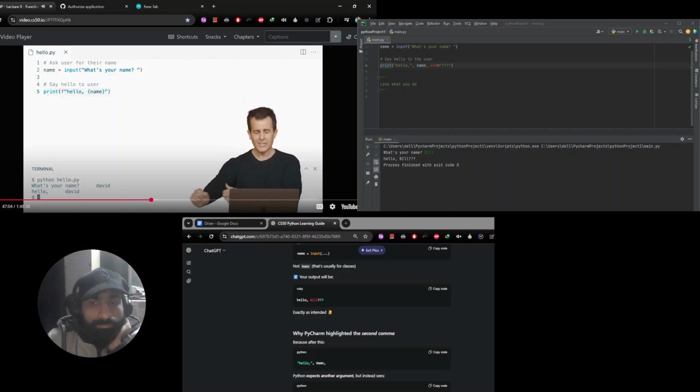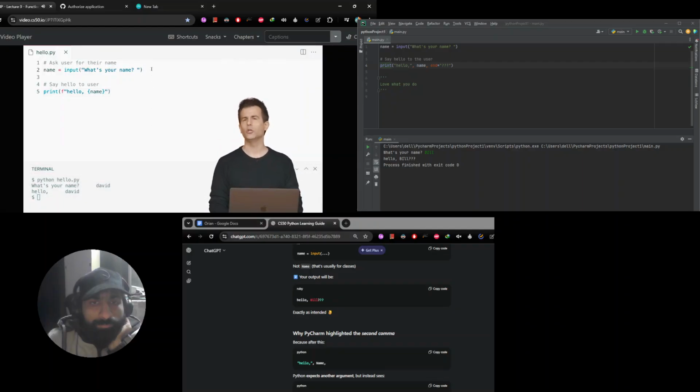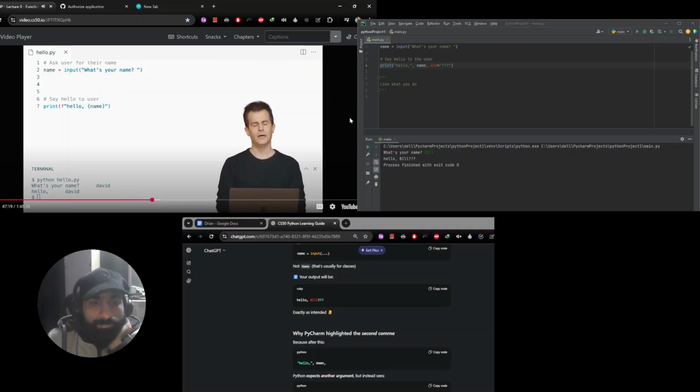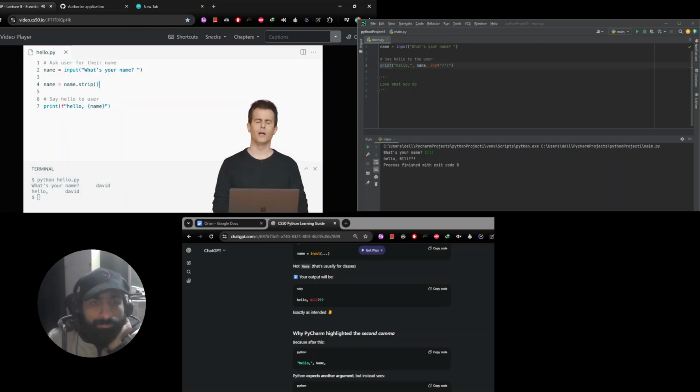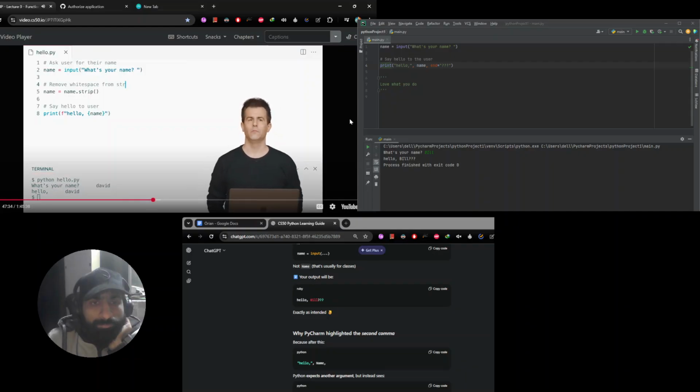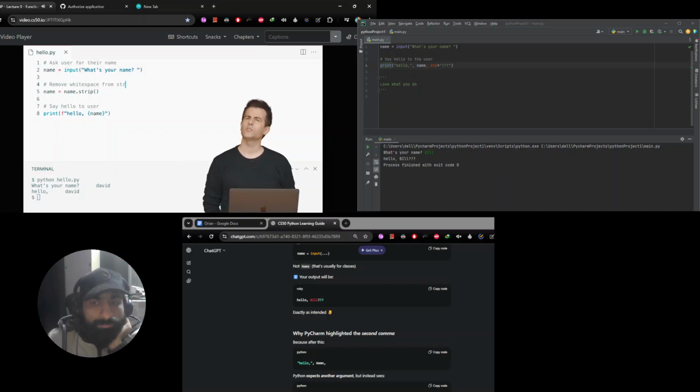But we can clean this up. It turns out that built into strings, which again is this data type, so to speak, this type of data in Python, is the ability to actually do things to that string. So let me do this. I can actually go ahead and do something like this. Name equals name.strip. And what does this do? Remove white space from string. And what do I mean by this? Well, on the right-hand side, notice I've written the variable name called name. I've then used a period or a dot, and then I seem to be doing what's a function, right?